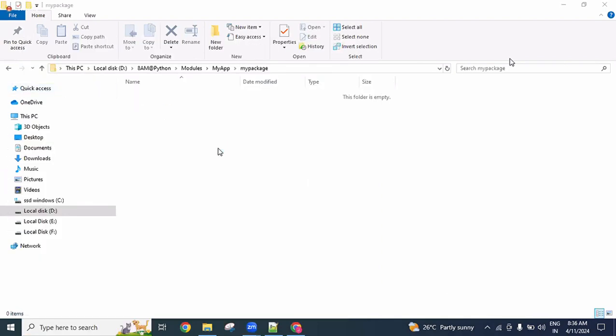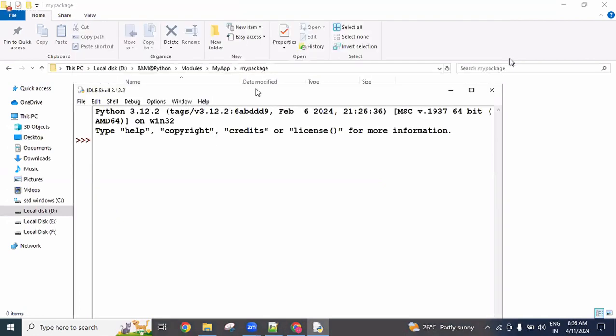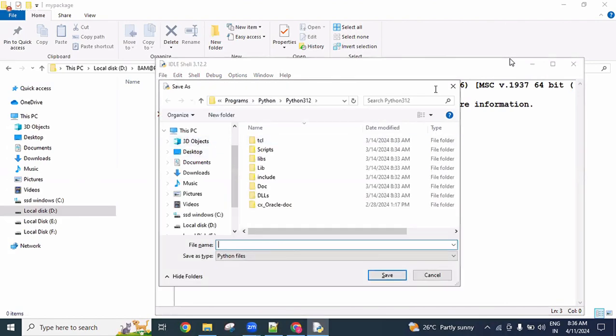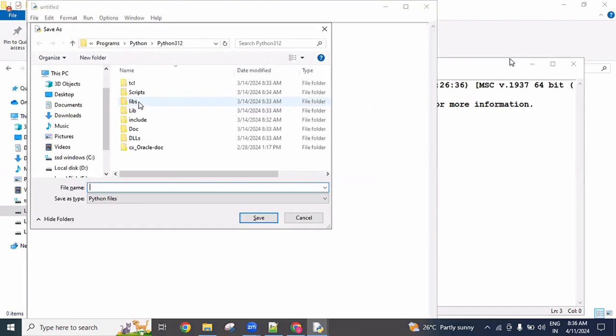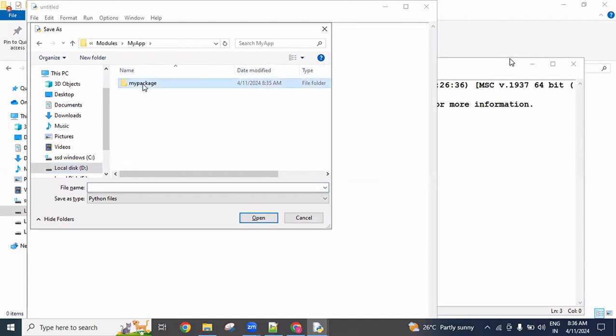Ideally you can open and now create some Python files. Control N, new file, Control S, saving, choose folder location. In 8 a.m., we have a module, inside that my app, inside that my package.